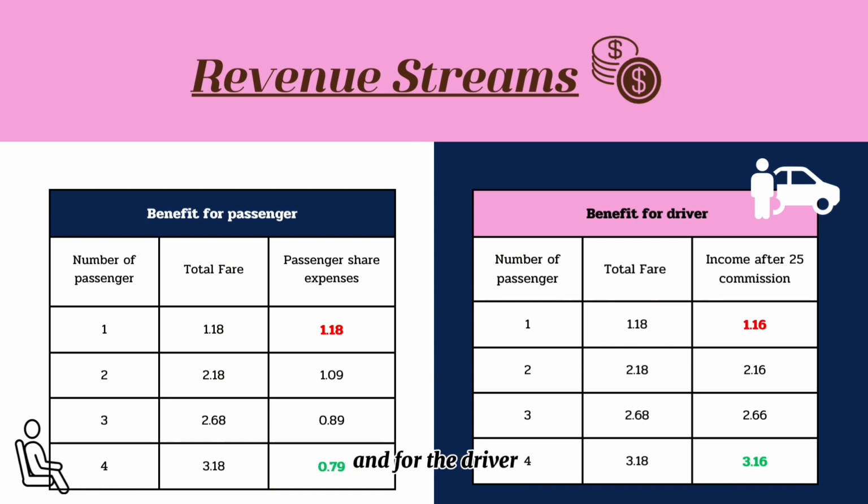And for the driver, for 1 ride, if the driver gets 1 passenger, the driver will get only $1.16. But if you get 4 passengers per ride, the driver will get $3.16. And of course, this will help decrease carbon dioxide.